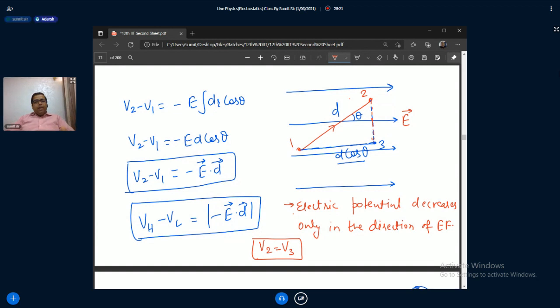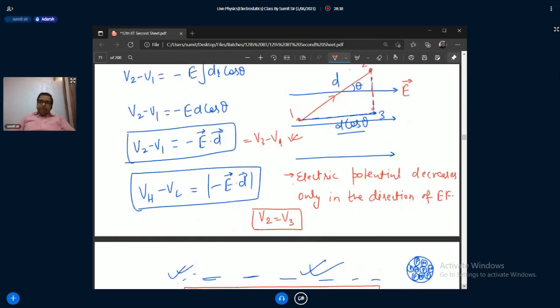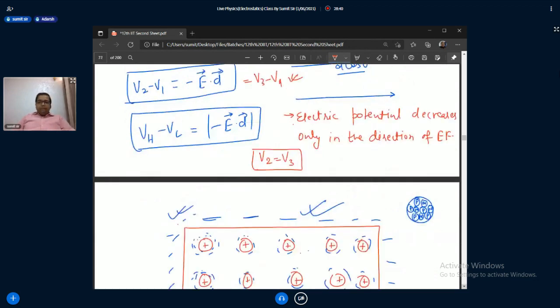Yes sir. And you can also write V2 minus V1, or if you want, you can also write V3 minus V1. It's also correct. For that position, perpendicularly, an equipotential surface is formed.